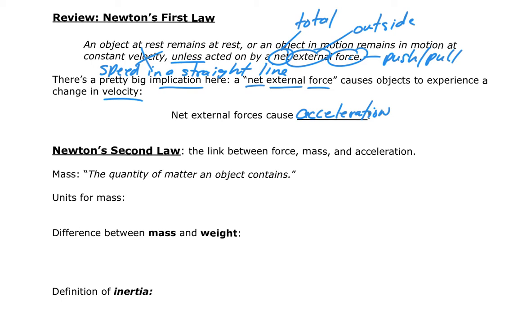So let's see if we can figure out Newton's second law. Okay, and Newton's second law basically links force, mass, and acceleration. And we're going to try and figure out what the relationship between those three quantities is, all right? So let's define those first. Mass is the quantity of matter an object contains. It's basically the amount of stuff, okay? We've measured mass before. We're going to measure mass in kilograms. Sometimes, like in chemistry, you'll use grams because it's a smaller unit, but we're going to mostly use kilograms.